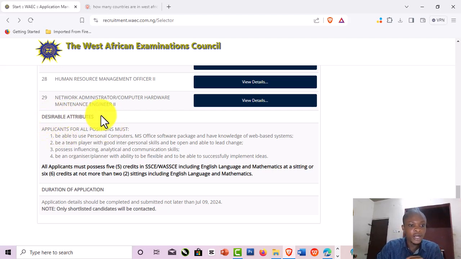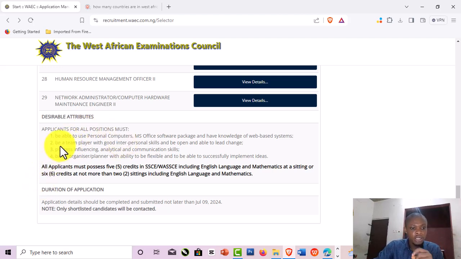They also say desirable attributes: applicants for all positions must. This is a general requirement that all the applicants must possess. Number one, be able to use personal computers. You must be able to use a personal computer if you are applying, and be able to use packages like MS Word, that is Microsoft Office Word. You should also have knowledge of other software packages and web-based systems, like using the internet and other online applications.